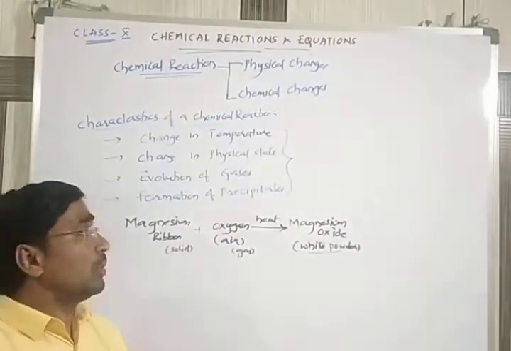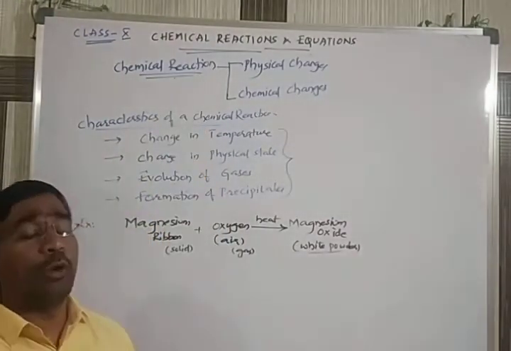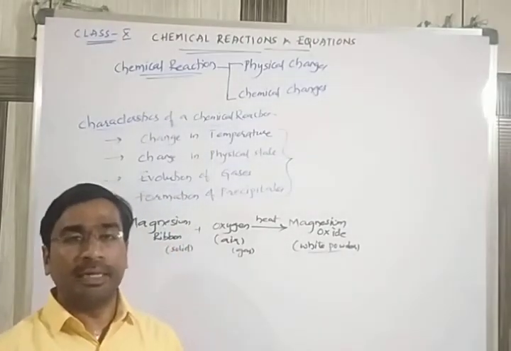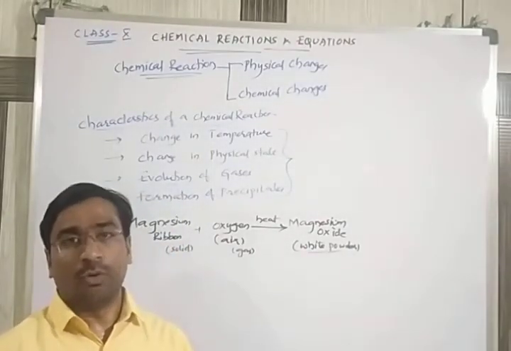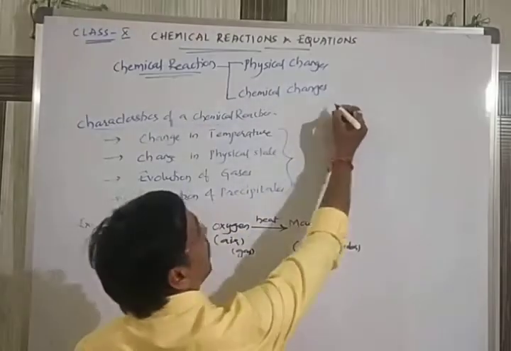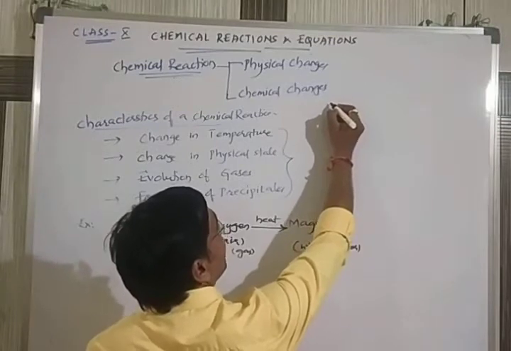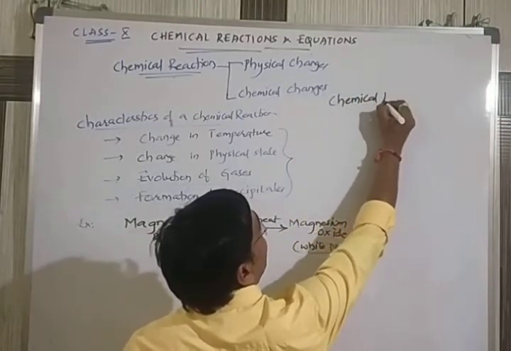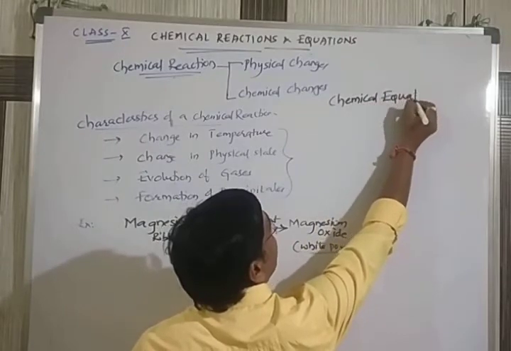Right. So this chemical reaction, how can we state it? The chemical reaction can be stated in chemistry in the form of what I can call a chemical equation.